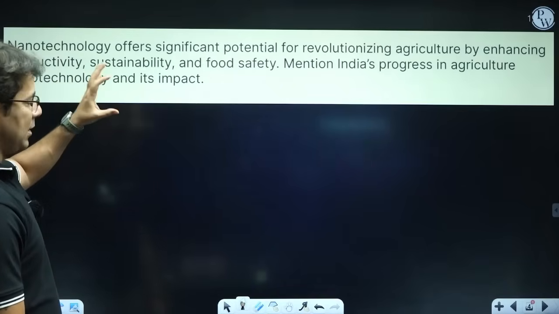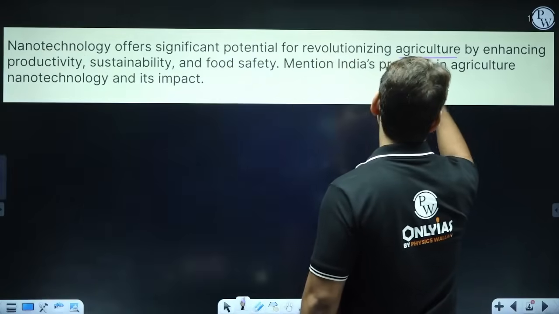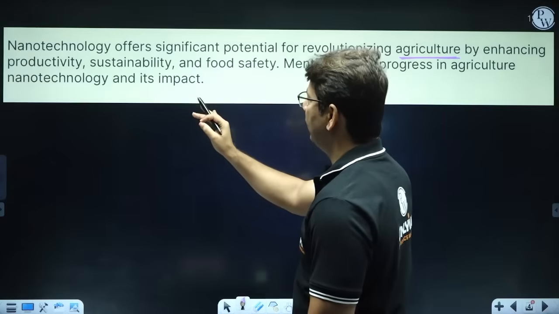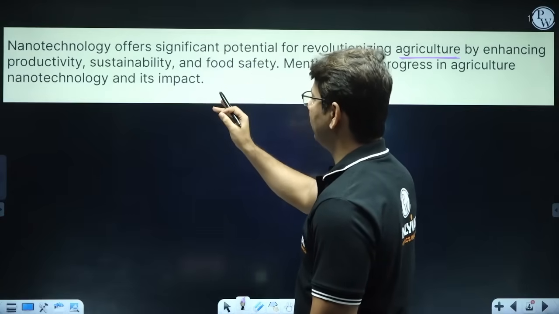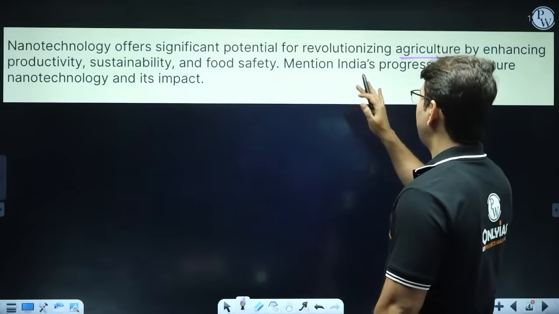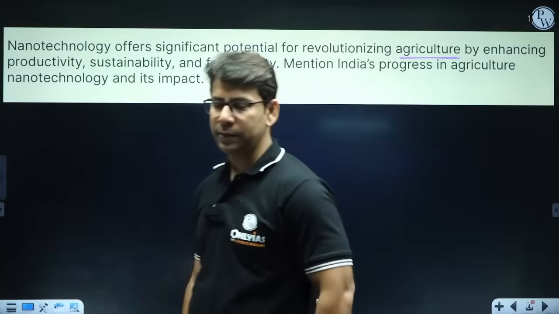So agriculture is the core area. Its components are agricultural productivity, agricultural sustainability, which is linked to the environment, and food safety, which is people centric. Mention India's progress in agriculture nanotechnology and its impact.